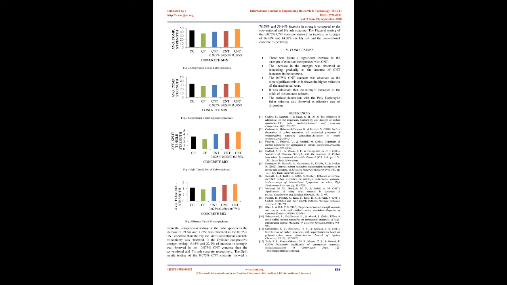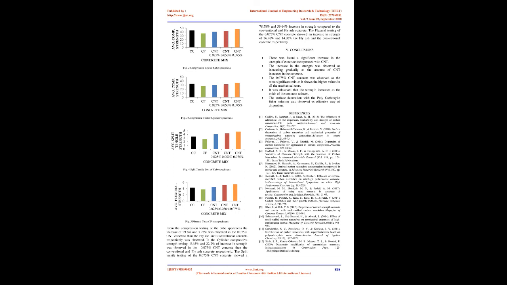Then materials for the casting of the concrete such as cement and aggregates were batched. The OPC 53 grade cement was used for the concrete. All the preliminary arrangements for the casting of the specimens were done. Then the mixing of the concrete was done with the concrete mixer. The casting was done as 5 sets. Each set consists of 6 cubes, 6 cylinders and 3 prisms. After the casting, the 5 sets were cured for 28 days by immersion curing. Then the mechanical tests were conducted.